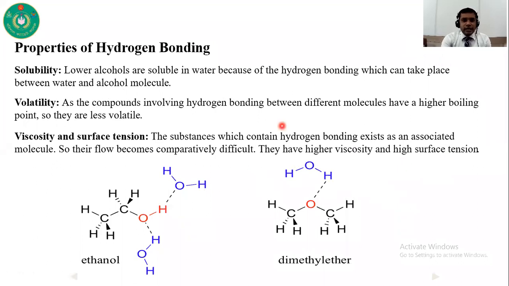Third one is viscosity and surface tension. The substances which contain hydrogen bonding exist as associated molecules. As they attach with hydrogen bonding, the molecules become associated, so their flow becomes comparatively difficult. So they have higher viscosity and high surface tension. So the compounds which have higher viscosity and high surface tension may have hydrogen bonding.